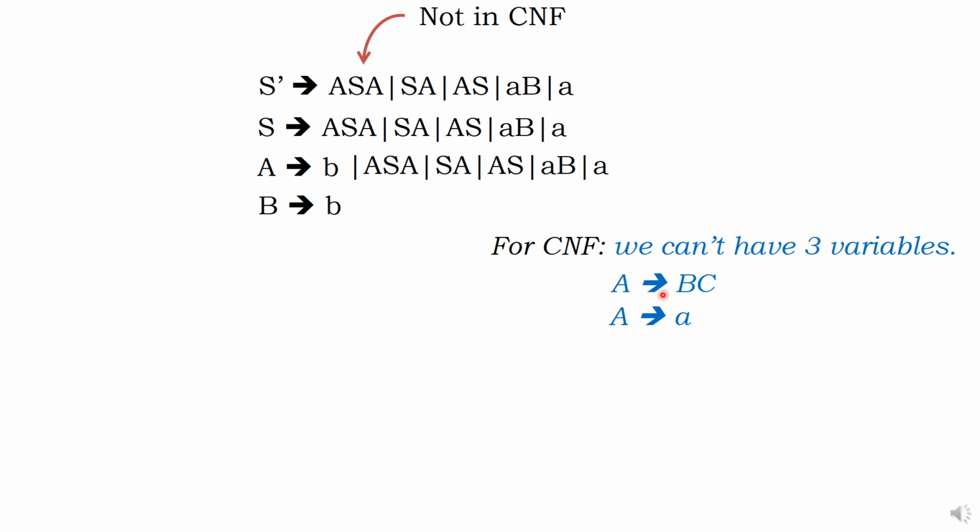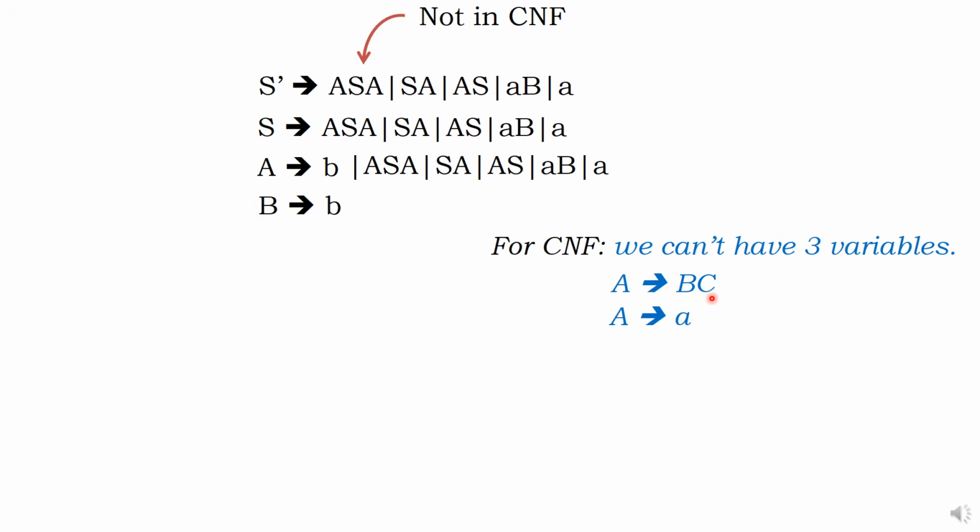Sir, what does the rule say? Two capital letters allowed, one small letter allowed. Now you tell me, allowed? No sir, not allowed. Accepted, accepted, not accepted, sir. One small, one capital. Accepted, accepted. These are all accepted, not accepted. Now, this is not in Chomsky normal form. Why, sir? Three variables. Only two variables are accepted.